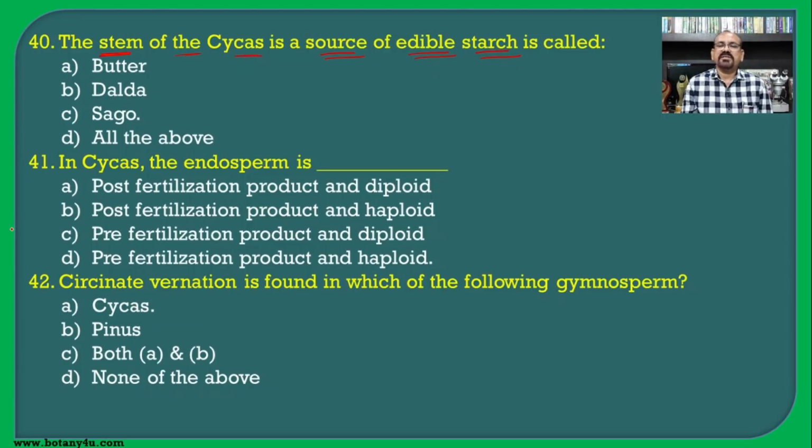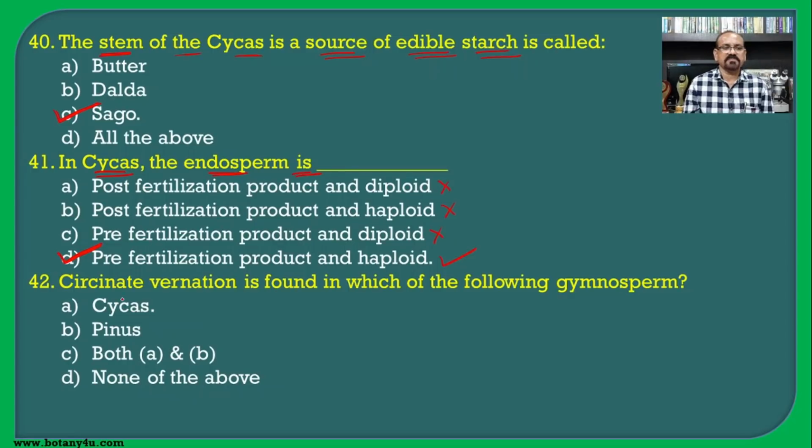From the edible starch of the Cycas stem, sago, that is sabudana, is prepared. In Cycas, the endosperm, if you see the gymnosperm, first of all, is before fertilization, and hence post-fertilization is wrong. Another thing is that it is gametophytic tissue, and hence it is not diploid, it is haploid, and hence pre-fertilization product and haploid is the correct answer for the endosperm.